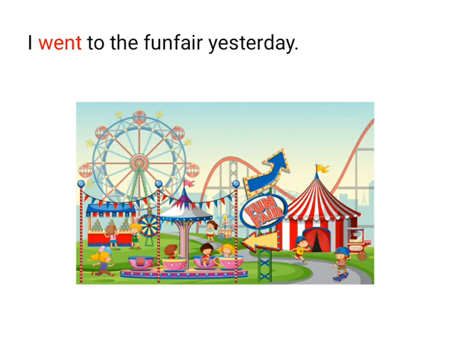Now, before starting today's new topic, I would like to show you all something. Just see here, students. Tell me which pic is this? Yes, correct. This is a pic of a fun fair. We will understand well with the example. I went to the fun fair yesterday.